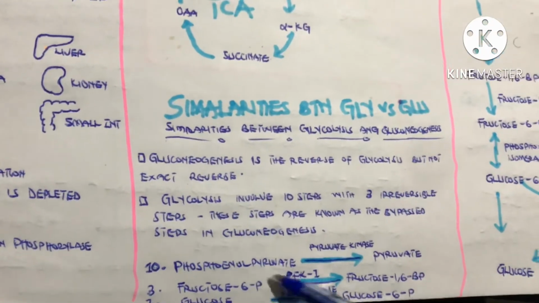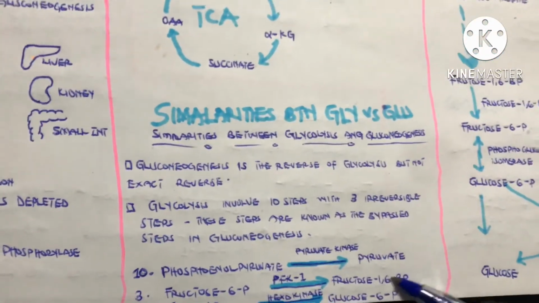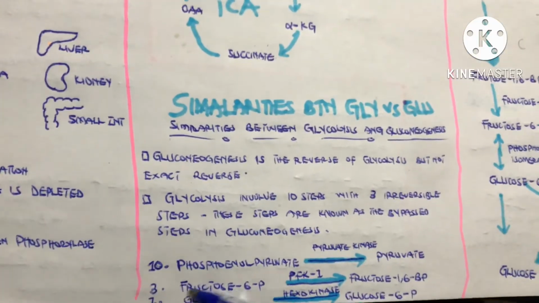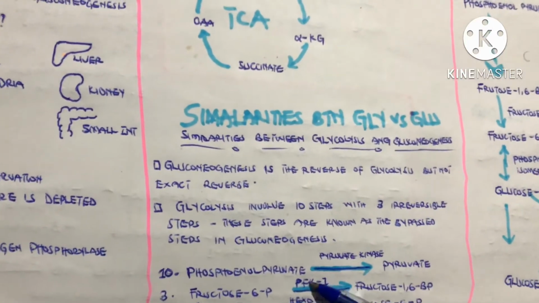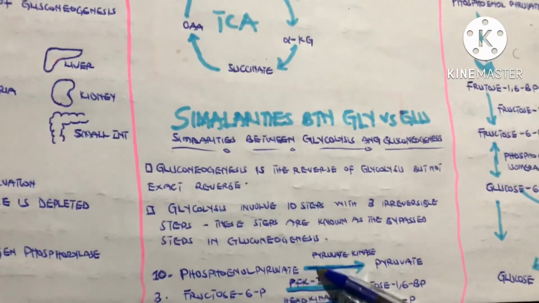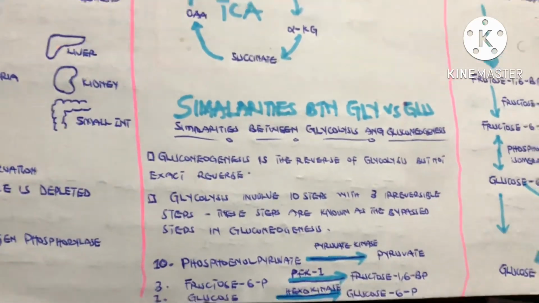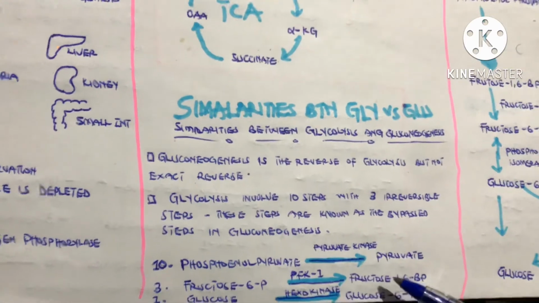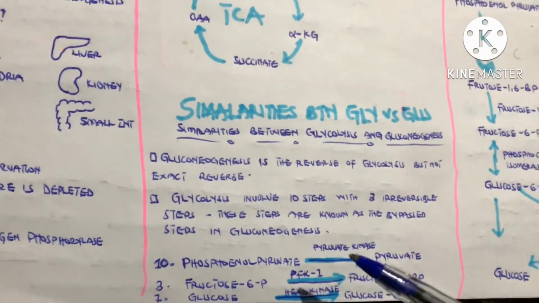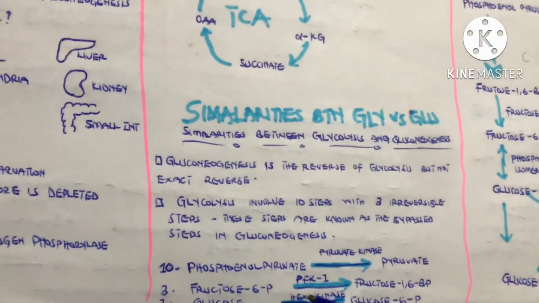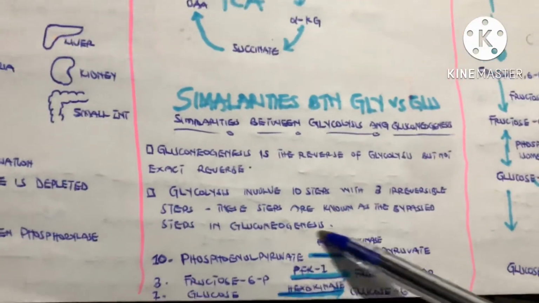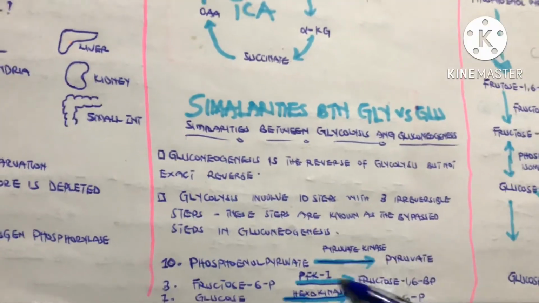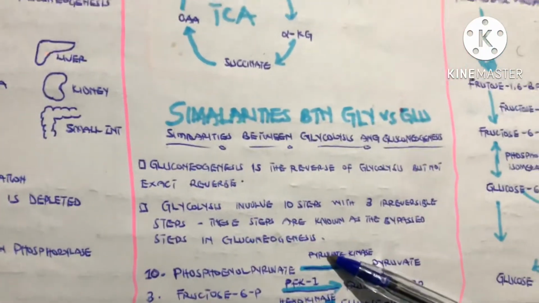Also, fructose 6-phosphate to fructose 1,6-bisphosphate, step 3 in glycolysis, is irreversible by the help of the enzyme phosphofructokinase 1. So in gluconeogenesis, we bypass this step. Also, glucose is converted to glucose 6-phosphate in step 1 in glycolysis, and this step is also bypassed in gluconeogenesis. So these are the 3 bypass steps in gluconeogenesis.